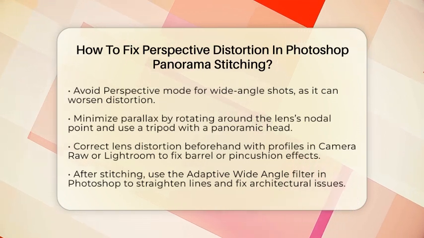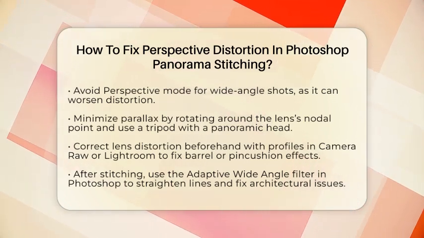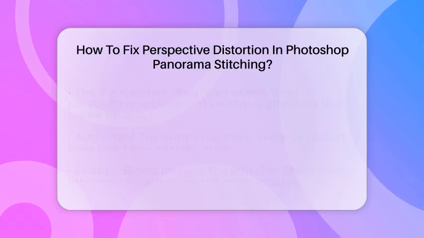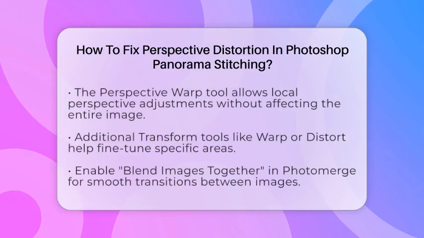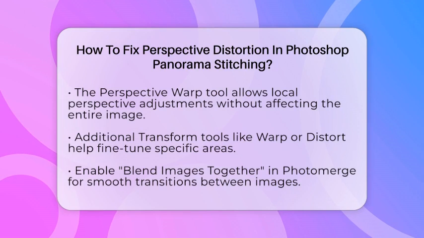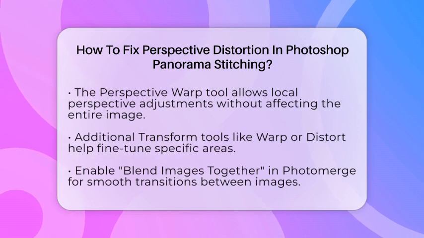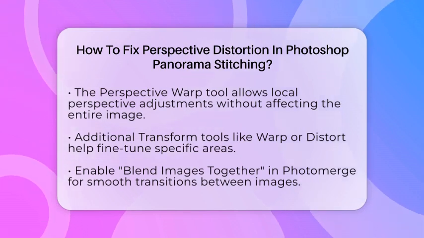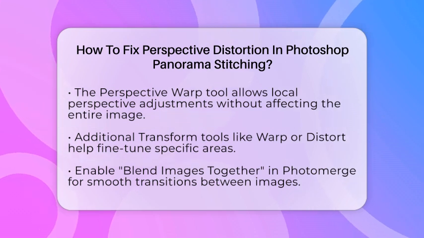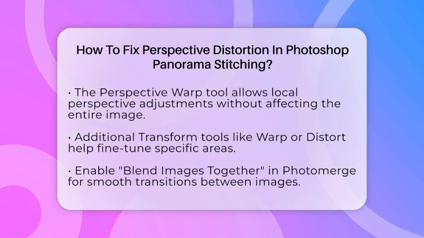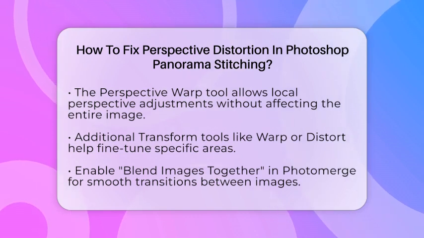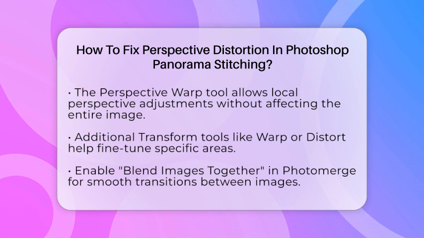Once your panorama is stitched, you can refine it in Photoshop. Use the adaptive wide-angle filter found under Filter. This tool lets you manually straighten curved lines and fix architectural distortions. The Perspective Warp tool, available under Edit, is great for adjusting the perspective locally without affecting the entire image. For fine-tuning specific areas, the transform tools like Warp or Distort are very helpful.